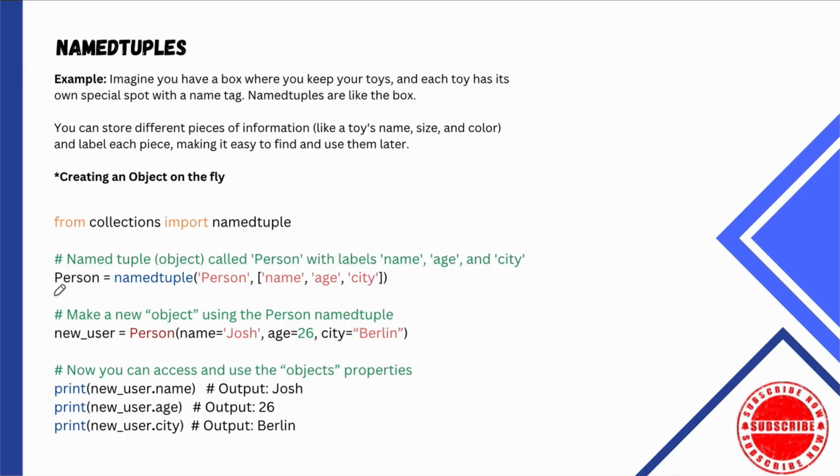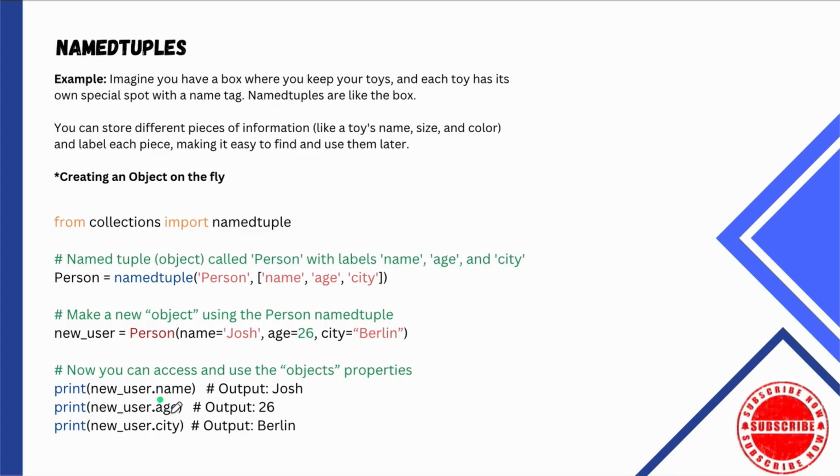Currently there's no value, but there will be. Now that I've created this named tuple, this object, this class, I'm going to create an object, and I want to use that class. Now I have my class, I'm going to give it my 3 arguments, or the value to those 3 properties. It works the same way. Now I can tap into each of those properties, and I can get those values. This is how you can quickly create data on the fly with named tuples.